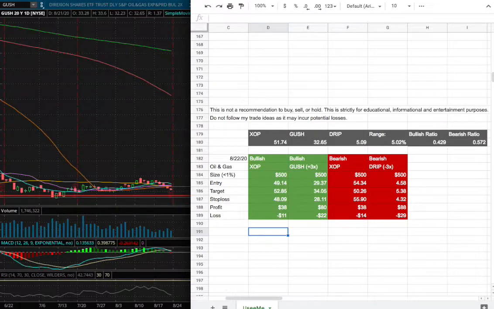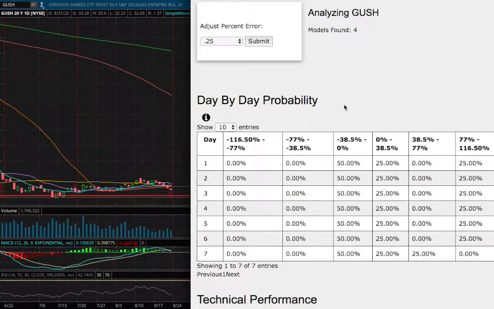And for the day-by-day probability model for GUSH, as we progress to the 5th day or week of trading, we have a 25% chance to climb between 0 to 39%. And on the extreme case, a 25% chance to climb between 77% to 116%. I wouldn't consider this as that high of a probability. I wouldn't rely on it. So do take that into consideration. To the downside, we have a 50% chance to fall between 0 to negative 39%.